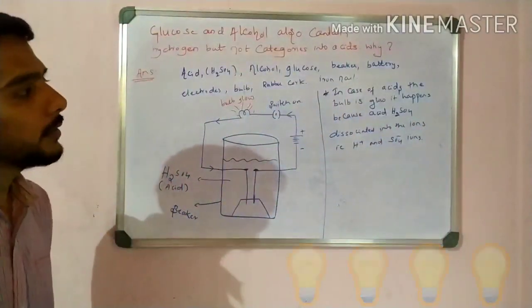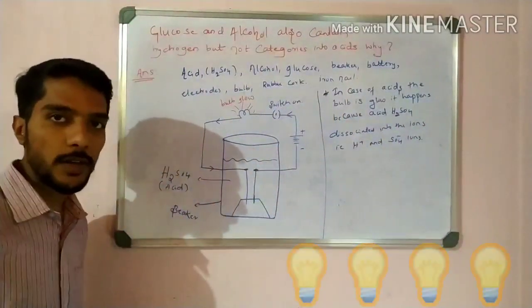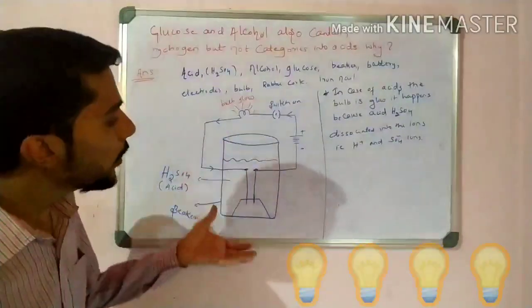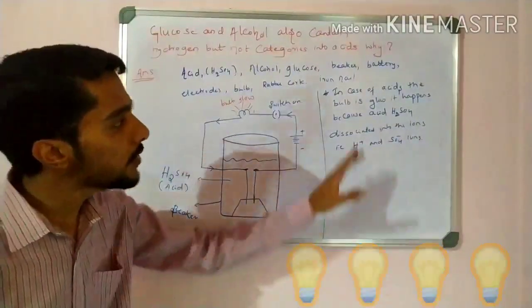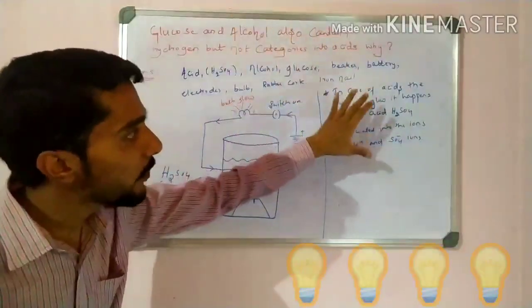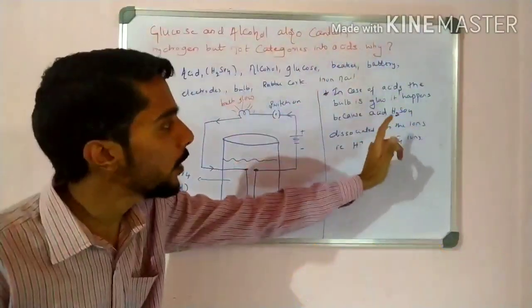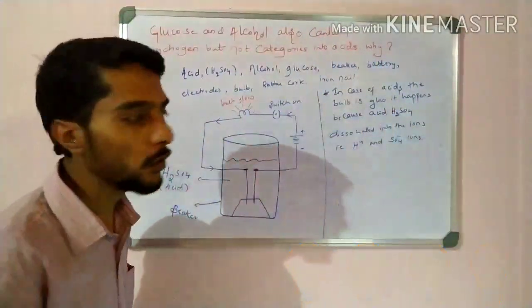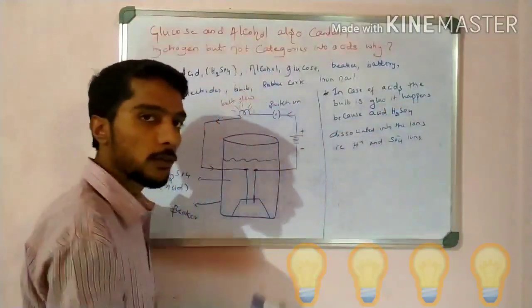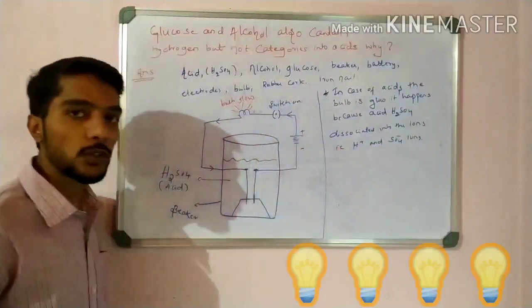This is the first statement. So the answer to why the bulb glows in the case of acid is this: the acid H2SO4 dissociates into two ions, H plus ions and SO4 ions.